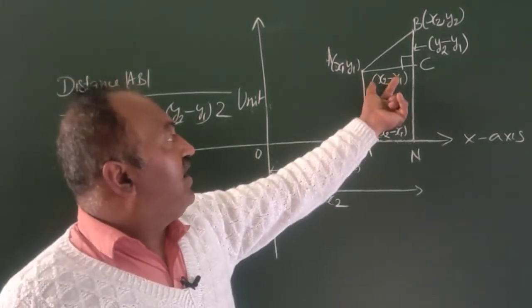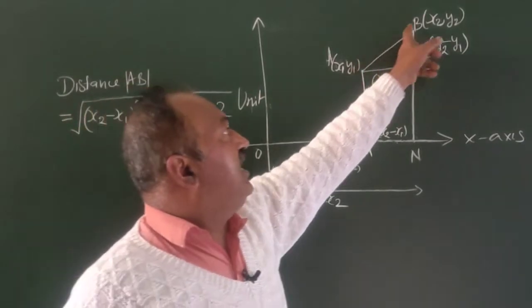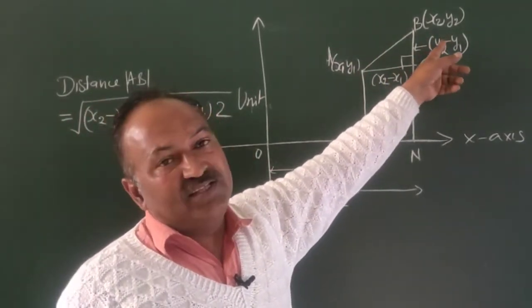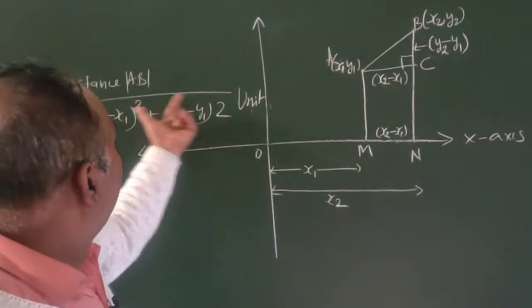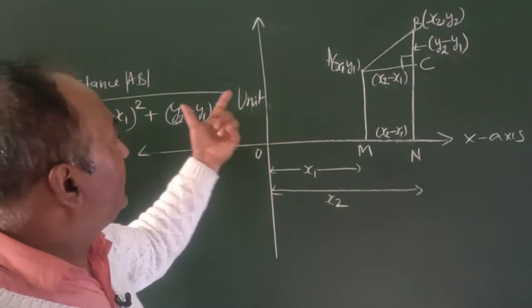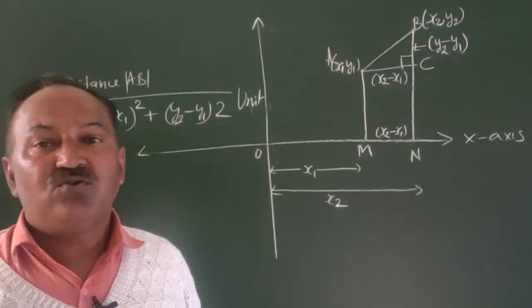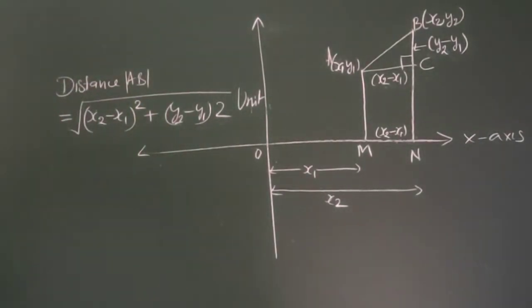Hence, by applying the Pythagoras theorem, we find that the distance AB is equal to the square root of (x2 minus x1) whole square plus (y2 minus y1) whole square. So this is the procedure to prove that the distance between the two points is the square root of (x2 minus x1) whole square plus (y2 minus y1) whole square.